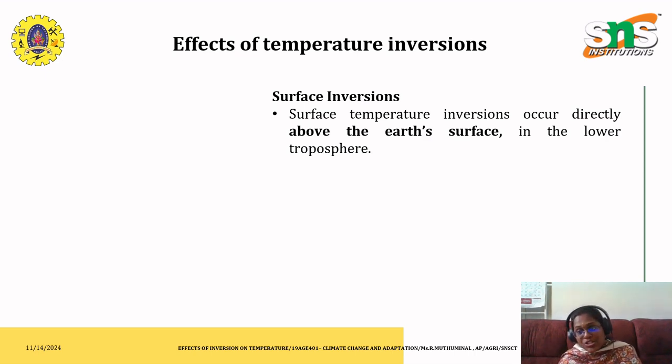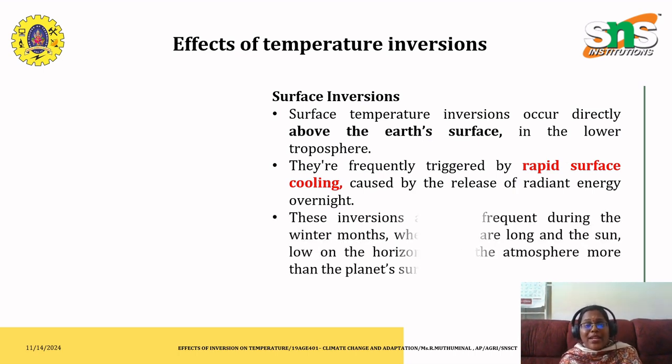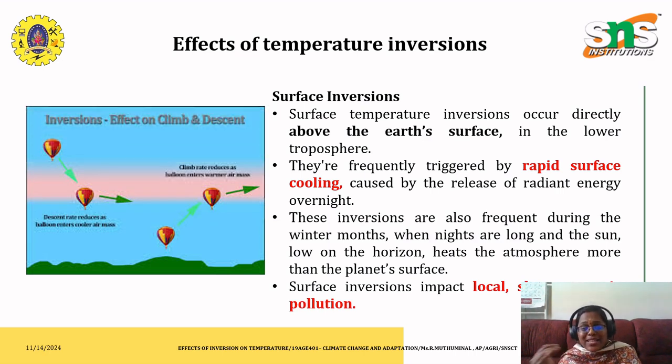Surface temperature inversions usually occur directly above the Earth's surface in the lower troposphere. They are frequently triggered by rapid surface cooling caused by the release of radiant energy overnight, and these inversions are frequent during winter months when nights are long and the sun is low on the horizon, which results in the impact on local short-term air pollution. As I have shown you, the effect on climb and descent happens during these kinds of surface inversions.